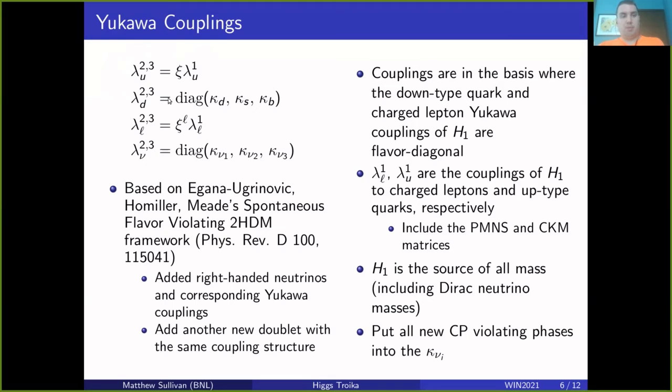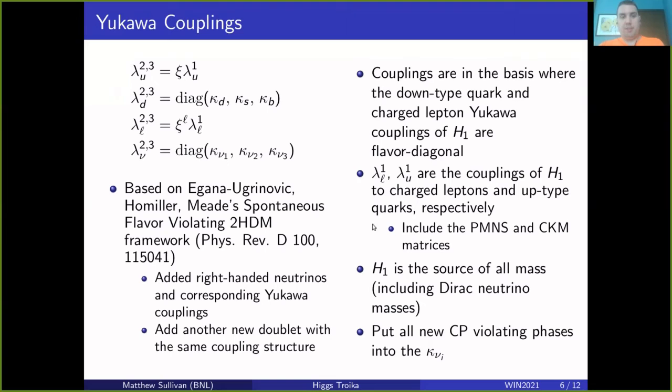However, the down-type quarks and our addition of the neutrinos have arbitrary couplings per generation given by these kappa D, kappa S, and kappa B for the down-type quarks, and kappa nu 1, kappa nu 2, kappa nu 3 for the neutrinos. We're doing this in the basis where the standard model couplings for these down-type quarks and neutrinos are also flavor diagonal. So the main thing is that each of these Yukawa matrices across H1, the standard model-like doublet, and H2 and H3 are simultaneously diagonalizable. And this gets rid of the tree-level flavor-changing neutral current interactions.